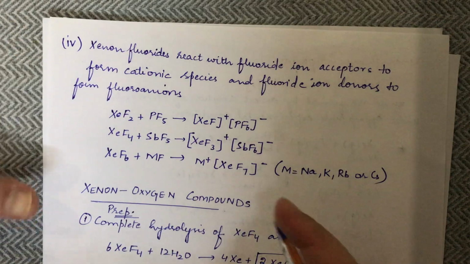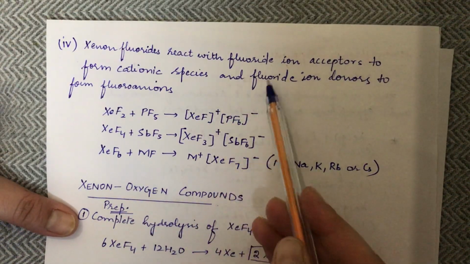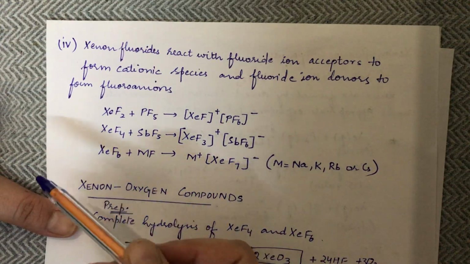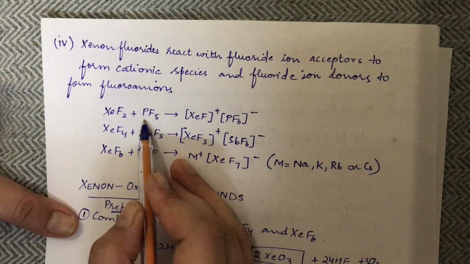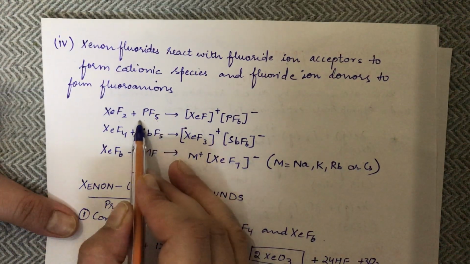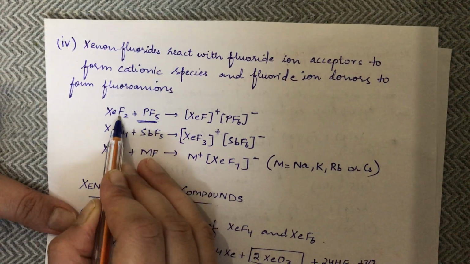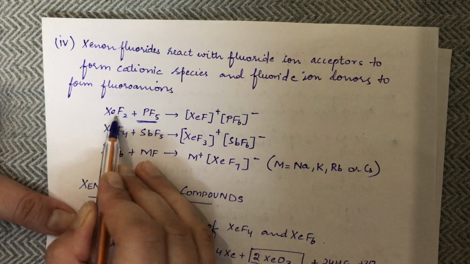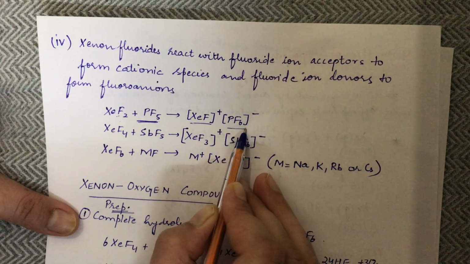Xenon fluorides react with fluoride ion acceptors to form cationic species and with fluoride ion donors to form fluoroanions. For example, XeF2 plus PF5. PF5 is a fluoride ion acceptor, so it accepts one F negative from this. XeF2 itself forms a cationic species and this forms an anionic species.